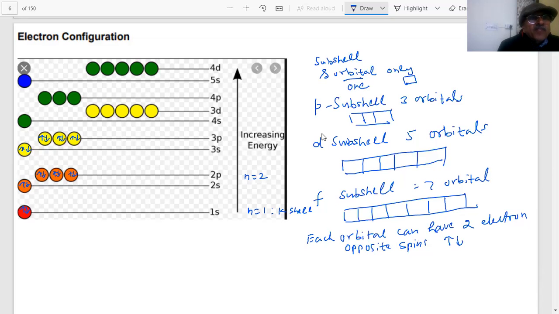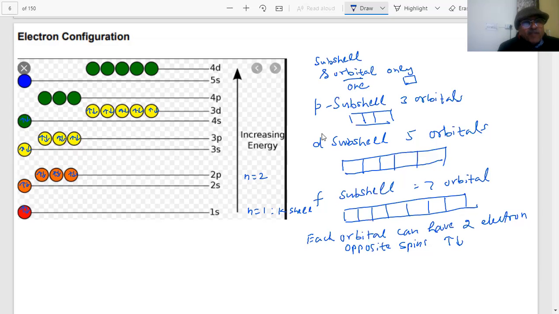Then after this comes the 4s. How many can you put in s? 2. Then 3d. How many orbitals have I shown for 3d? 1, 2, 3, 4, 5. Five orbitals. So how many maximum electrons? 1, 2, 3, 4, 5, 6, 7, 8, 9, 10. So in d, the maximum number of electrons can be 10, students. And 4p again 6, then 5s, 4d.